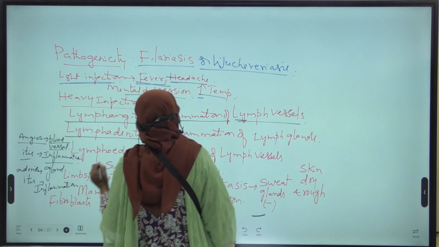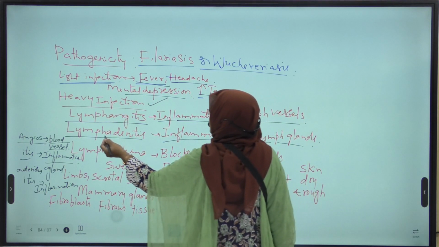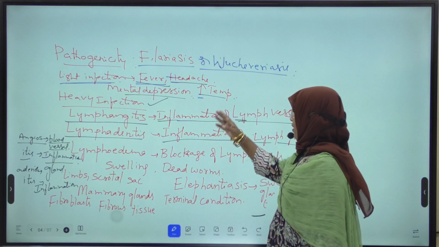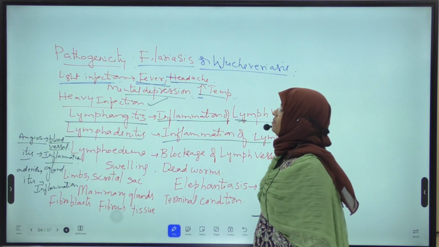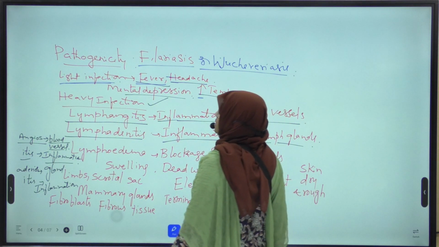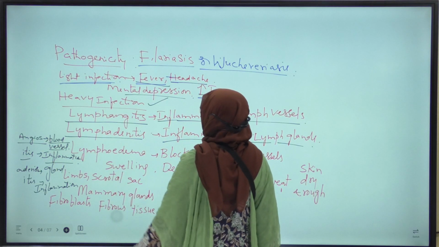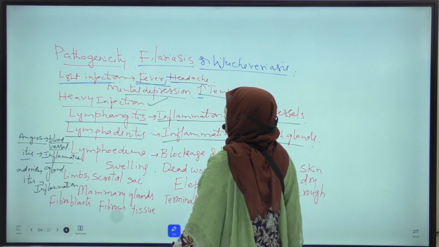The inflammation of lymph glands is called lymphadenitis. Inflammation of lymph vessels is called lymphangitis, where angios means vessels and itis means inflammation, which is a Greek word. Inflammation of lymph glands is lymphadenitis.